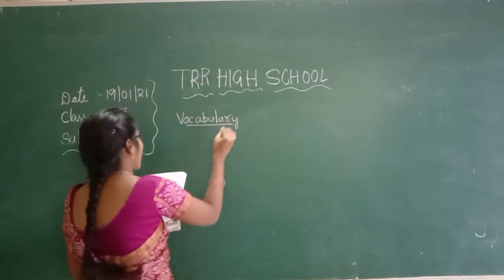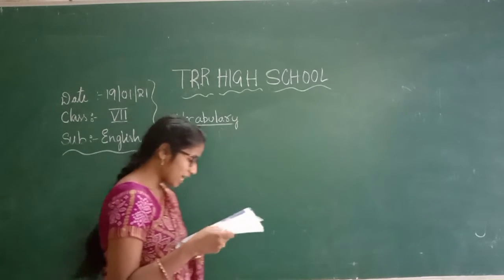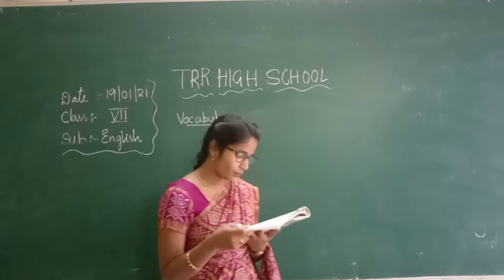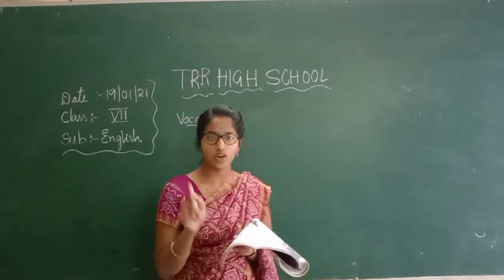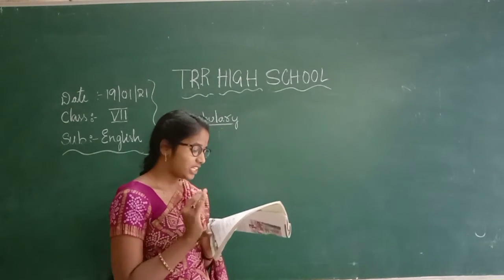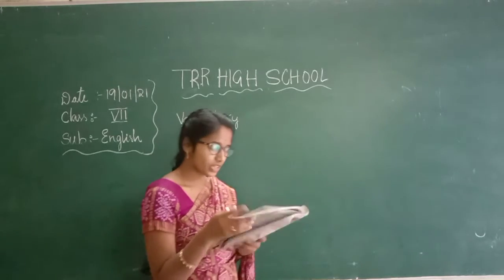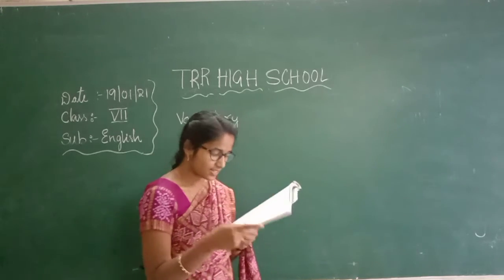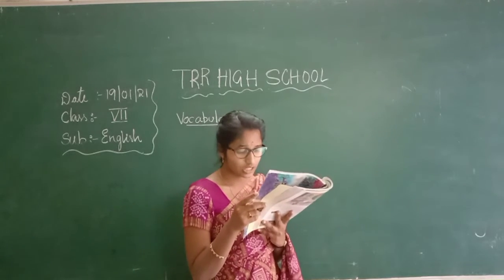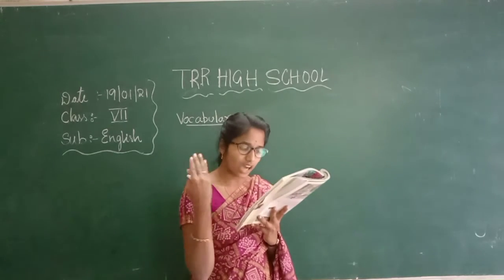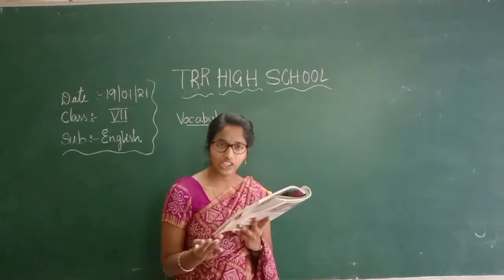Vocabulary. Fill in the blanks with suitable words given below. There are 5 words given in this box. Now let us fill these 5 words into the blanks. Bebar was a dash in the court of Akbar. Covered? No. Imagination?